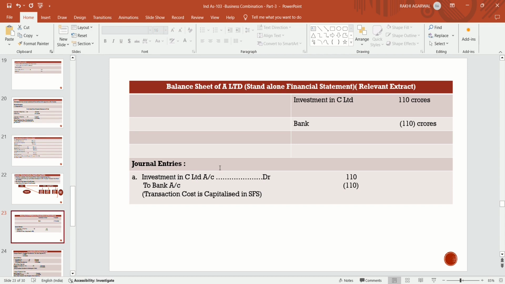This is not a case of merger, or amalgamation. There is an existence of C Limited also. It should not be abolished. So there is an existence of two separate legal entities after acquisition. Then in that case, A Limited will make an investment in C Limited. He will show that he had invested in C Limited by rupees 110 crores, including the transaction cost. The transaction cost in this case is to be capitalized in the standalone financial statement of A Limited, and it should be reduced from bank account. So investment account debit by 110 crore to bank account.